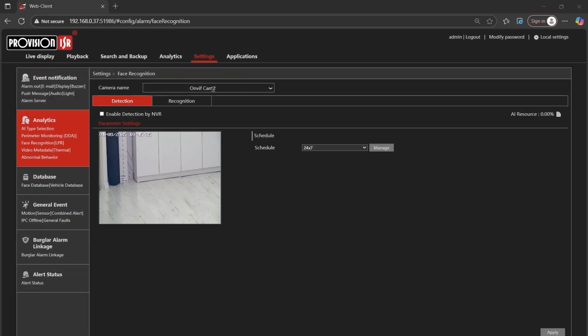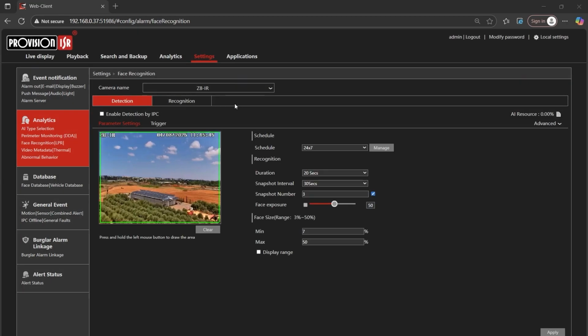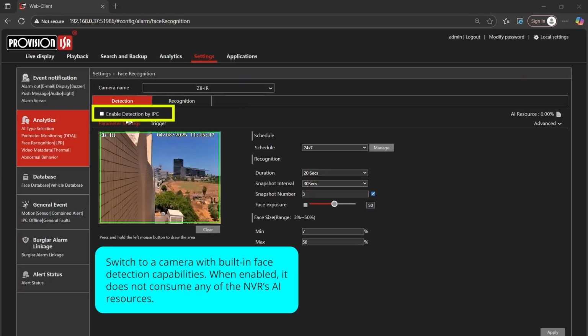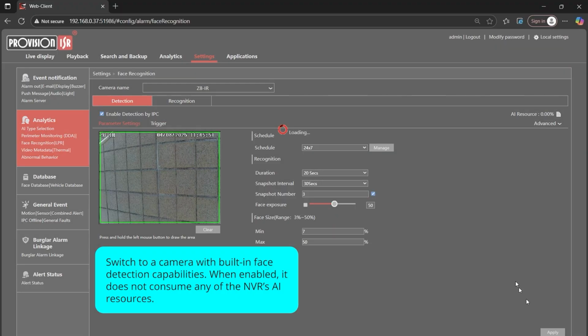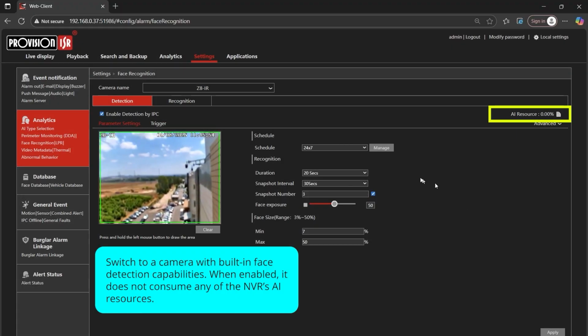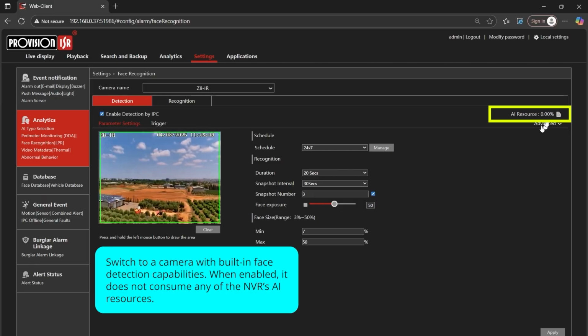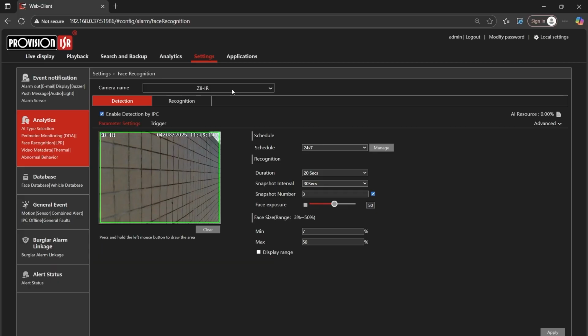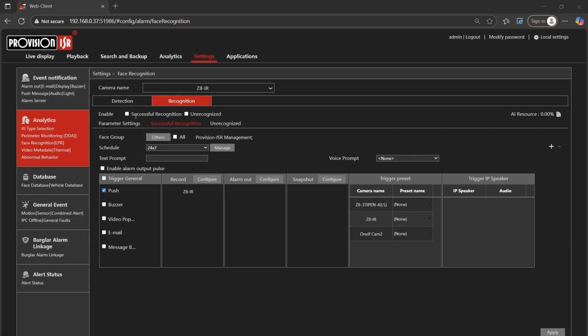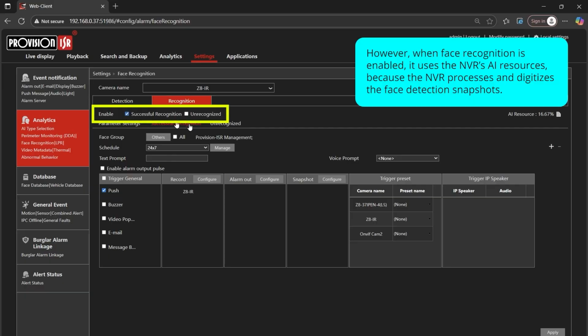Now let's compare this with a camera that supports on-camera face detection. When we enable face detection on a PTZ camera that performs detection on board, no NVR AI resources are consumed because the NVR is not processing the detection itself. Only when we enable face recognition on the NVR do we see resource usage, specifically 16%, exactly as demonstrated in the face recognition tutorial.